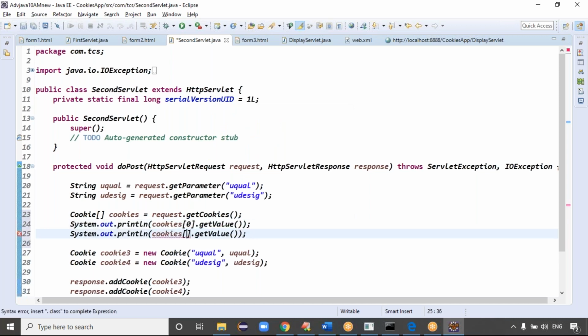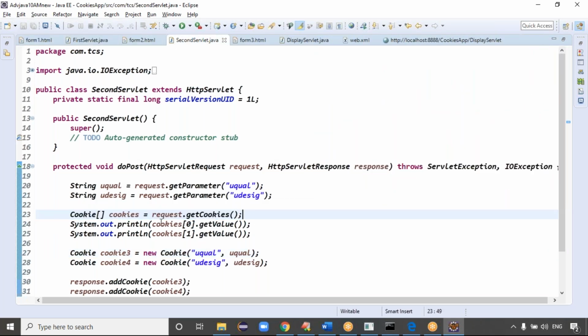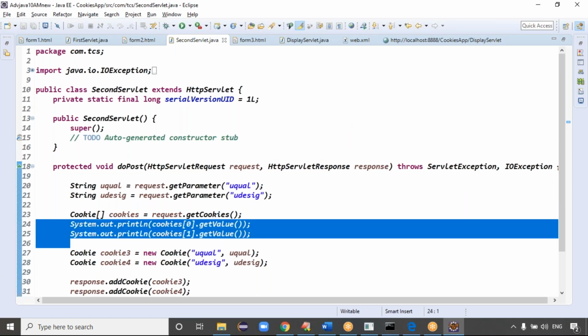When I'm doing the second form processing, the first form details are coming to the server side as C1 C2 cookies. If you need practical proof, we are getting those two cookies, I'm getting those two cookie values, right? What is the expected output here? Username and user is, right?